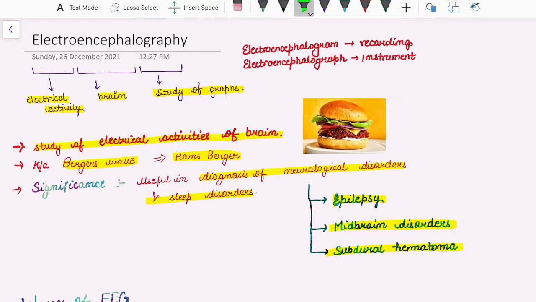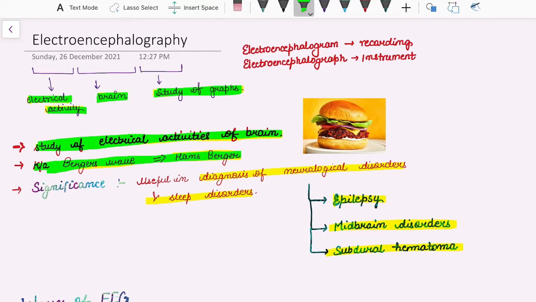First, electro means electrical activity. Second, encephalo means brain. Graphy means study of graphs. So, electroencephalography is the study of electrical activities of the brain. The EEG waves are also known as Berger's wave, as it was first discovered by Hans Berger.